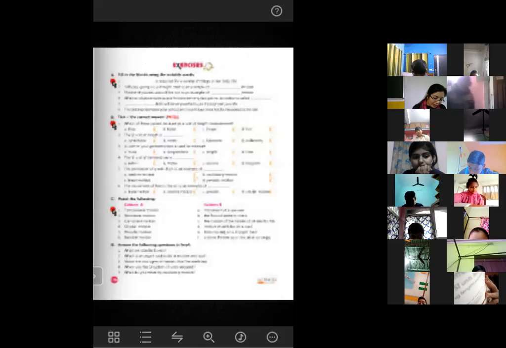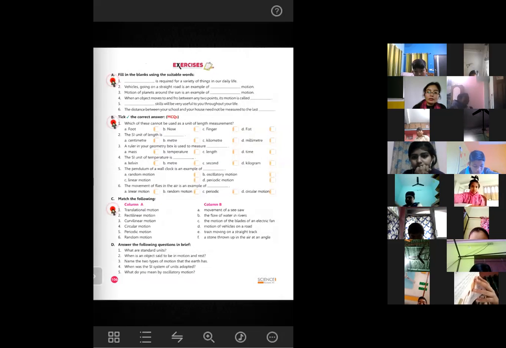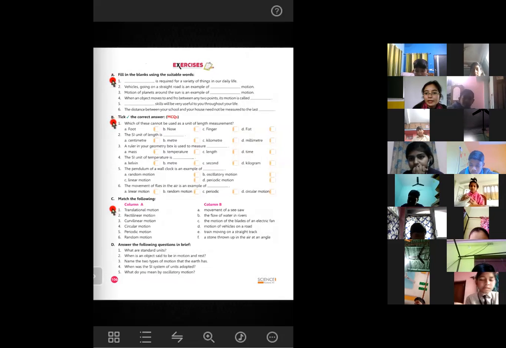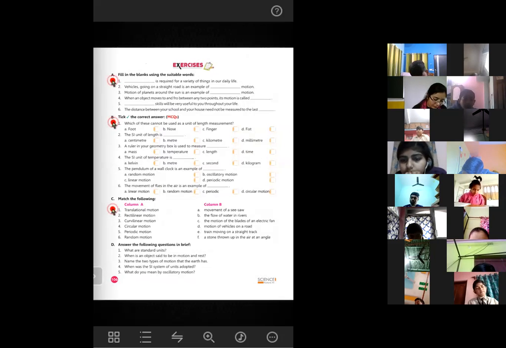What do you mean by oscillatory motion? Chandan Islam, yes. Ma'am, when an object moves between any two points, its motion is called oscillatory motion.